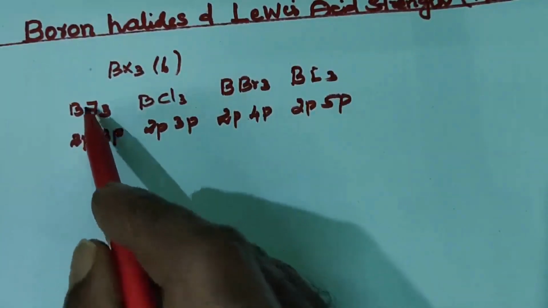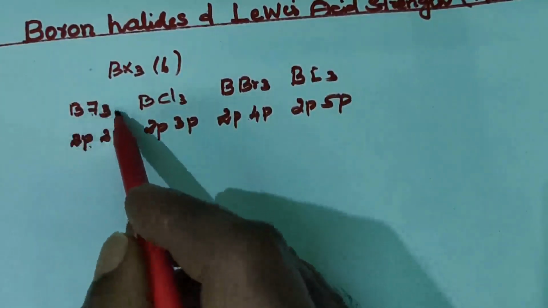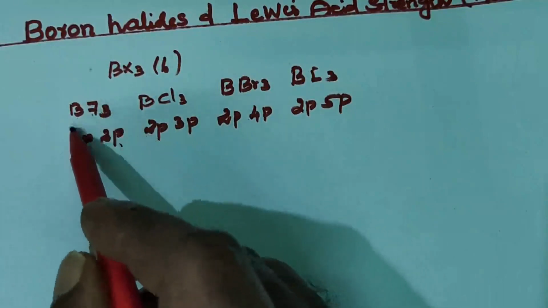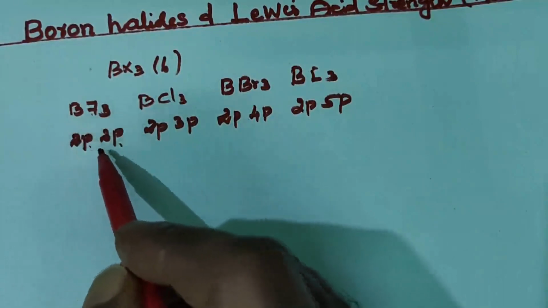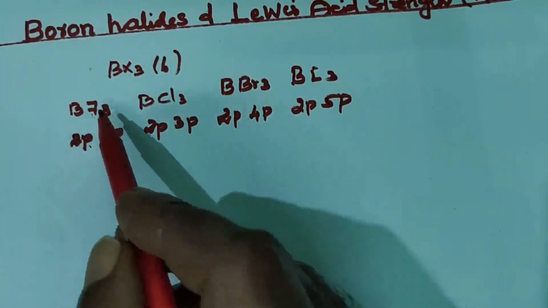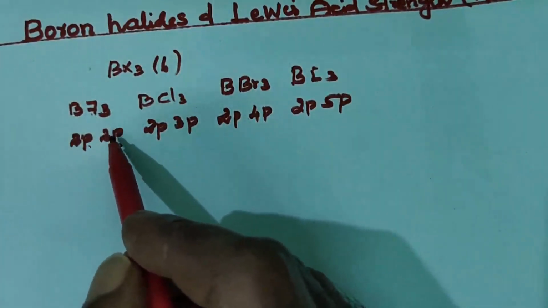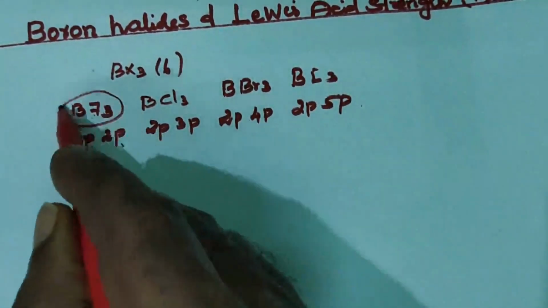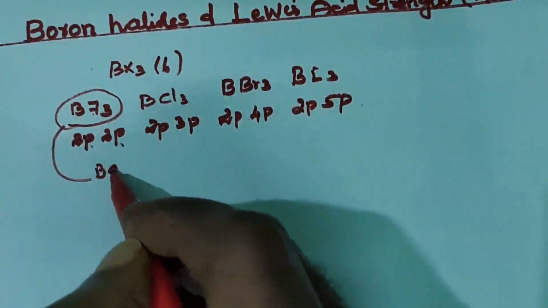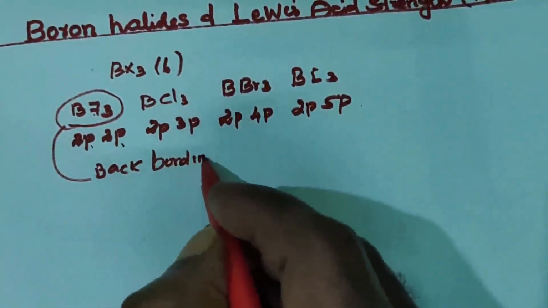So in BF3, with similar orbitals, that is 2p orbitals, the extent of overlapping is high. In which compound? BF3. Why is the extent of overlapping high? Because of similar orbitals. If similar orbitals take part in bonding, the overlapping is high. Hence back bonding character increases.